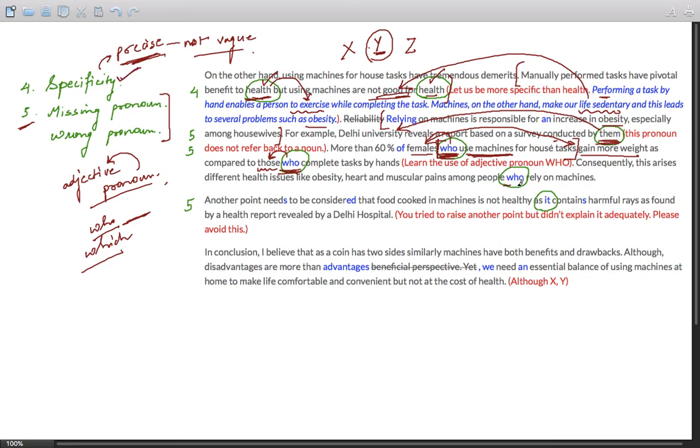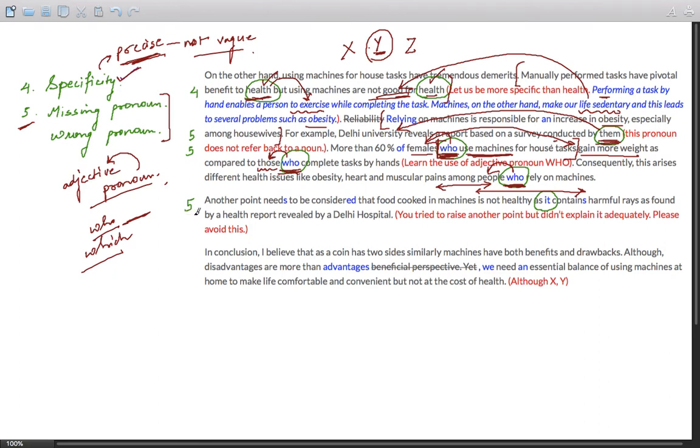Consequently, this arises different health issues like obesity, heart, and muscular pain among people rely on machines. So this is again incomplete. You need to write an adjective pronoun, people who rely on machines. Okay, so it doesn't make any sense if you write pain among people rely on machines. So this part is it leads to pain among people, but this part simply says people rely on machines. So there is a disconnect over here.